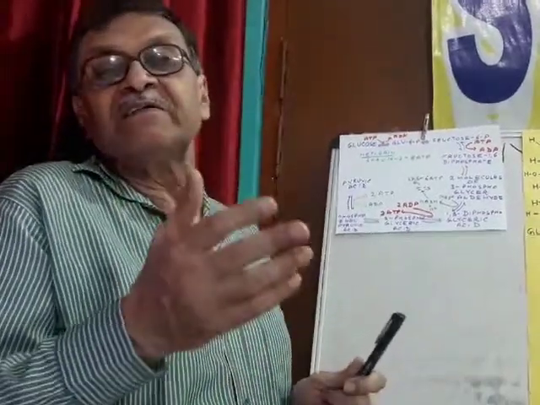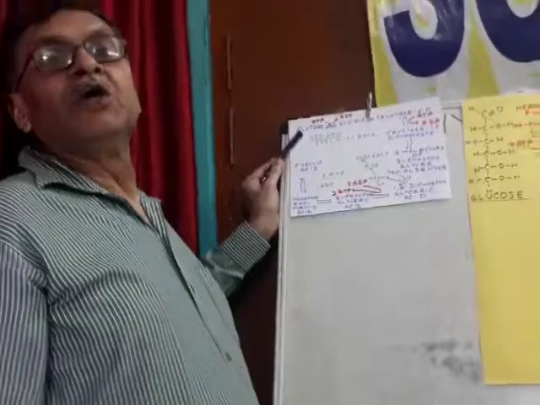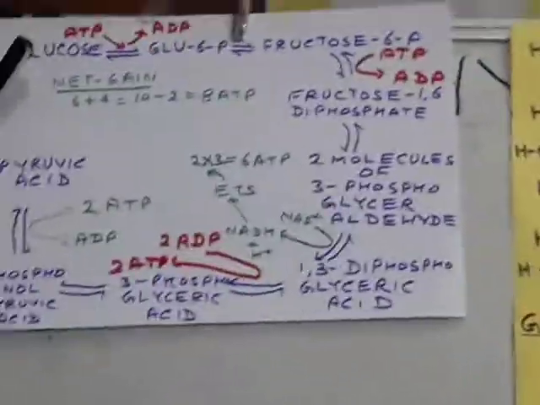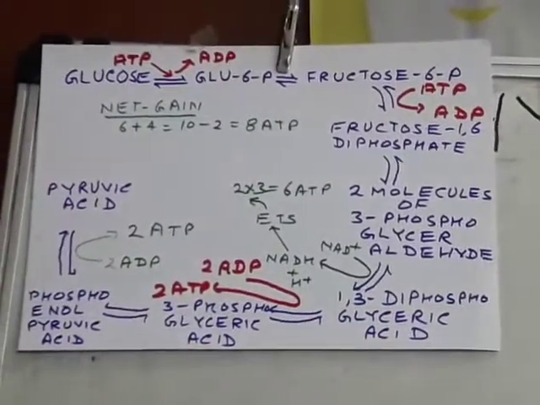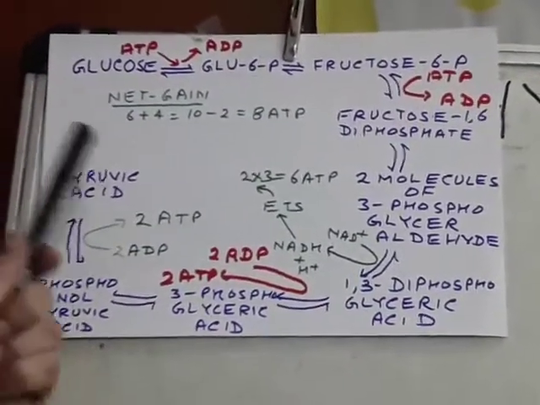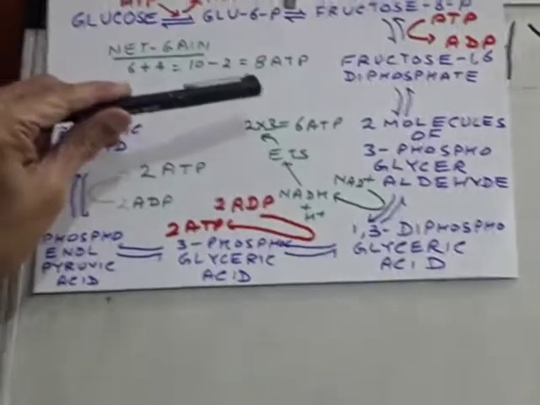The main central theme of glycolysis is that by it, 6 carbon glucose is broken down into 2 molecules of a 3 carbon compound, the pyruvic acid. And initially at 2 stages, energy is taken from ATP.